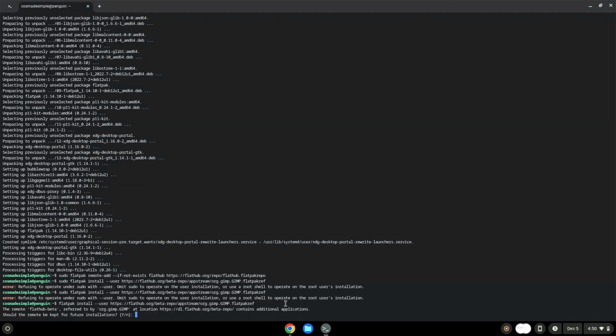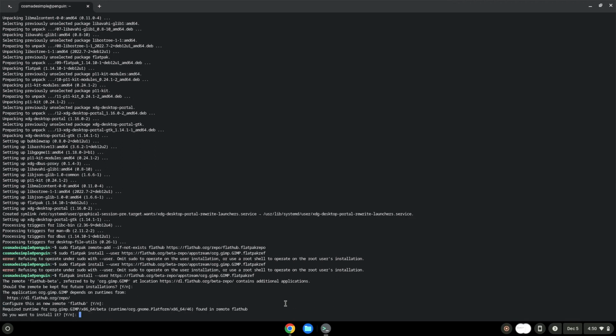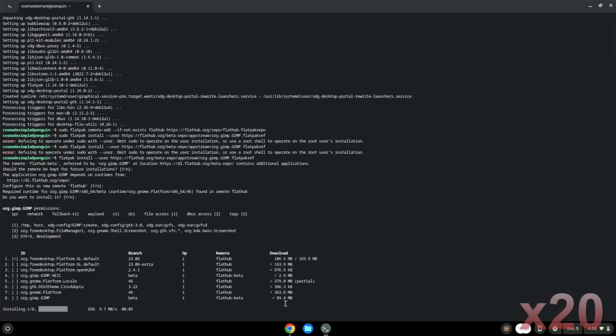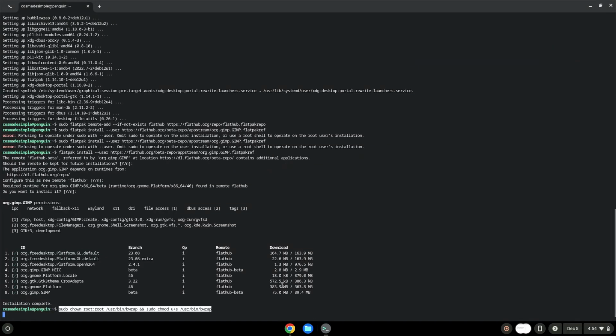Press 2 and then Enter. Press Enter. Press Enter. Now we need to set permissions for a tool which we need to launch the application. The application is now installed on your Chromebook.